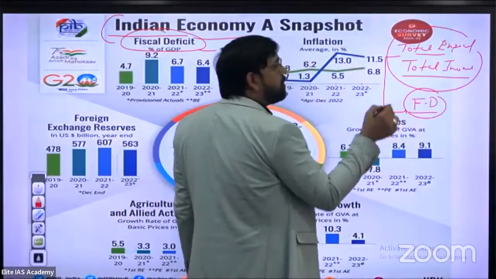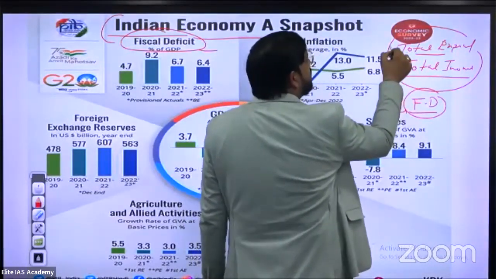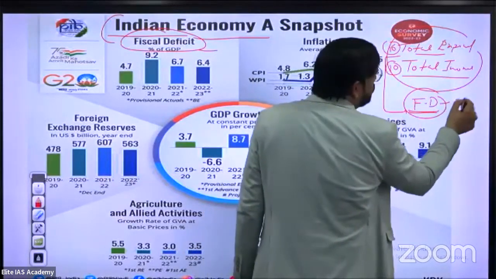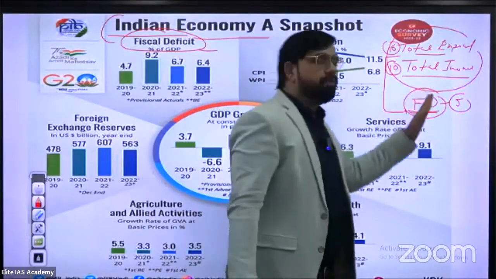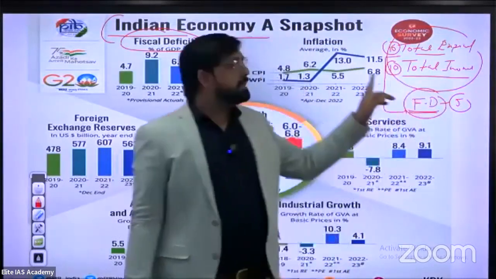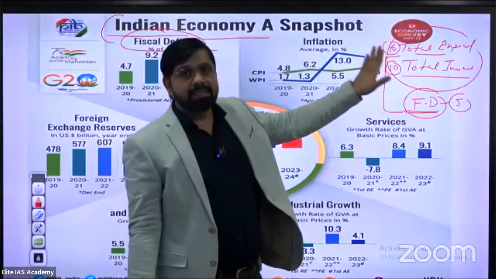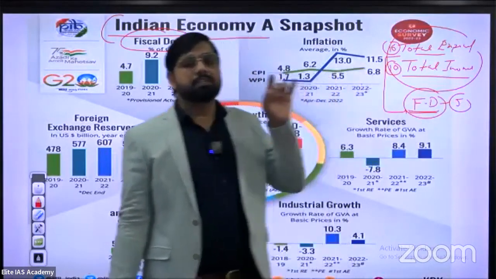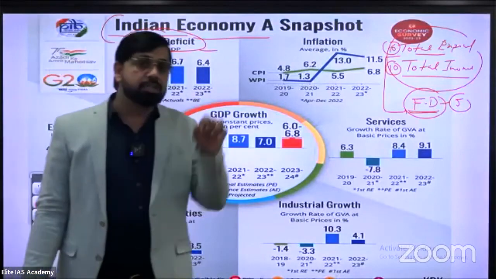Suppose the total income of India is 10 rupees and the total expenditure is 15 rupees, then the fiscal deficit is 5 rupees. Fiscal deficit shows the difference between total income and total expenditure of India.